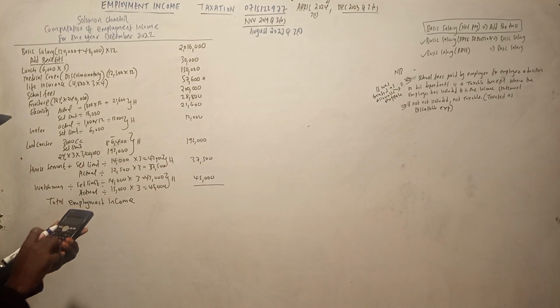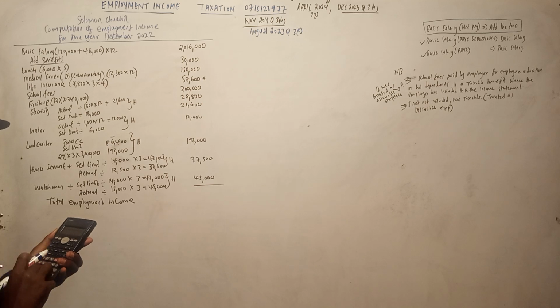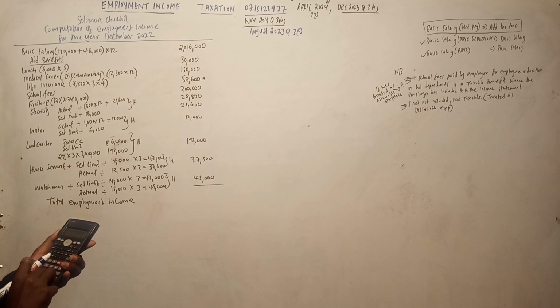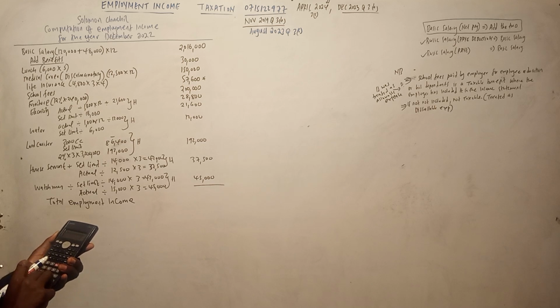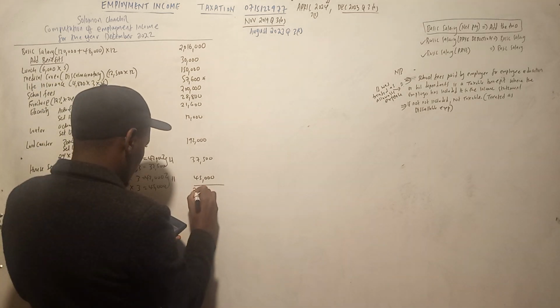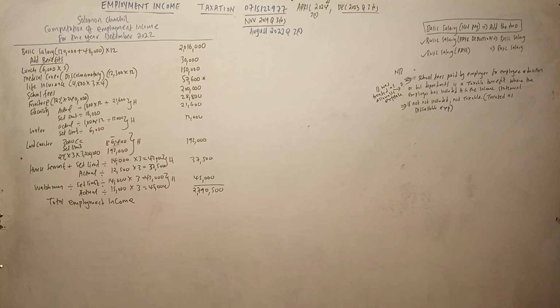So we say it is 2,016,000, 30,000, 150,000, 57,600, 200,000, 28,800, 21,600, 12,000, 192,000, 37,500, 45,000. So we get 2,790,500. I don't know if you are getting the same. 2,790,500. Now we need to consider the house benefit.